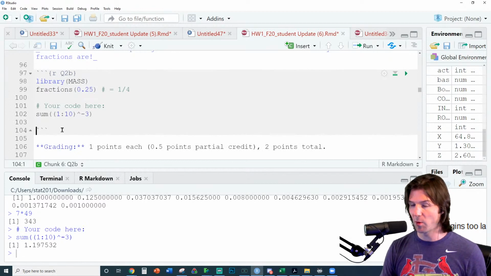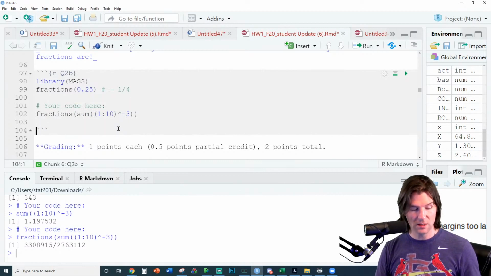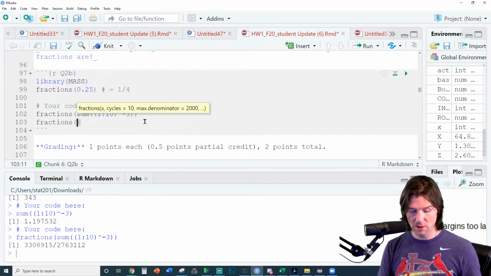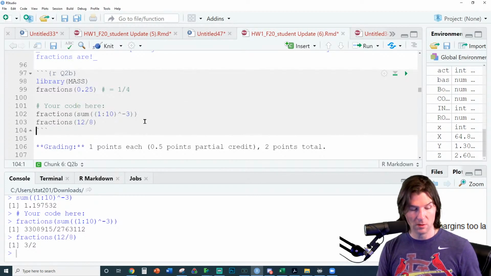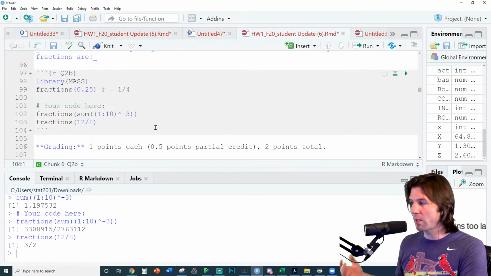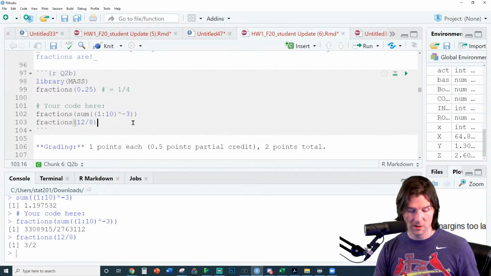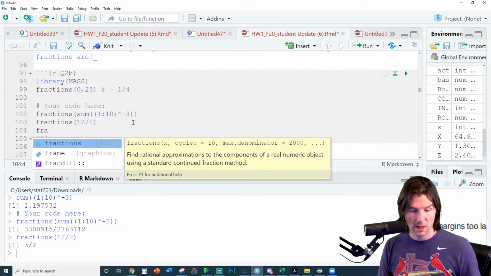It's basically a little bit more than 1. And then we take this number, and we turn it into a fraction. Now people say, is this fraction reduced? And I believe it is, because you could take a fraction like 12/8 and you see you get 3/2. It's just a ridiculously kind of weird fraction. So you can get the fraction, it'll reduce it. And so R can do all these nice things. It can reduce a fraction for you. There might be even an additional argument inside of fractions like don't reduce.